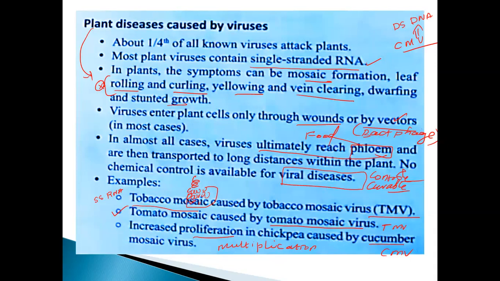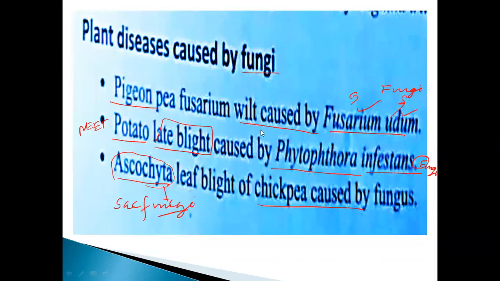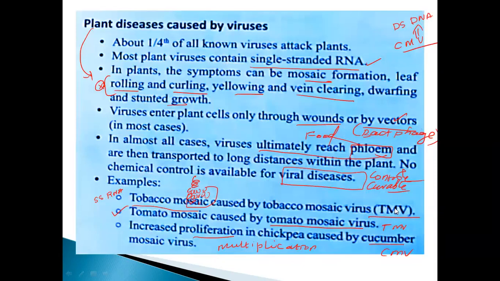As a result, mosaic formation, leaf rolling, curling, yellowing, vein clearing, dwarfing, stunting. All these effects express themselves. Okay, so what examples have they given? Tobacco mosaic virus, tomato mosaic virus, and also cucumber mosaic virus. These are the three examples given.